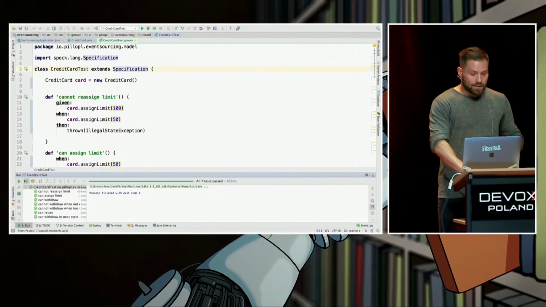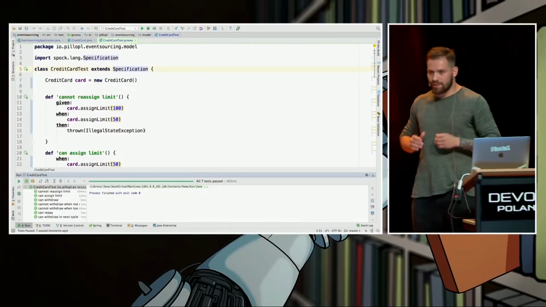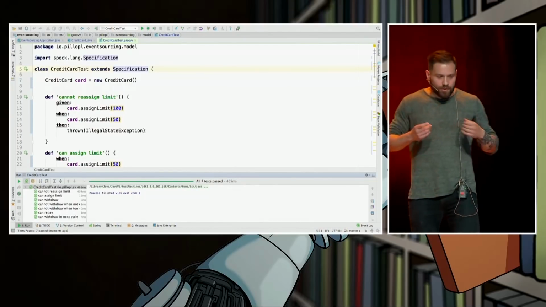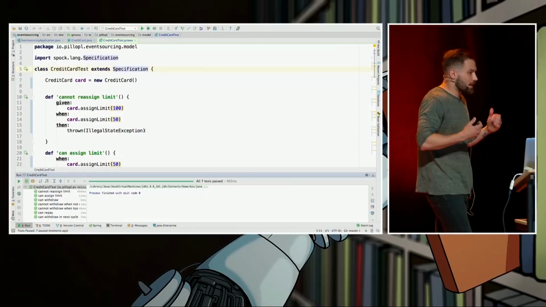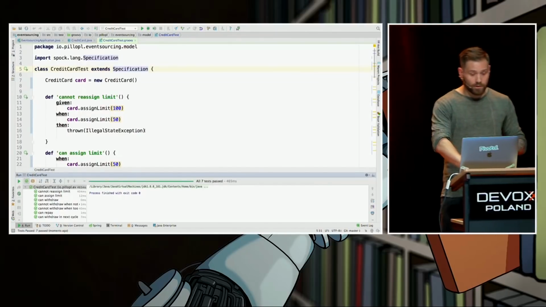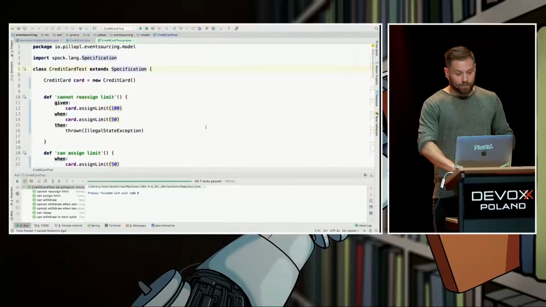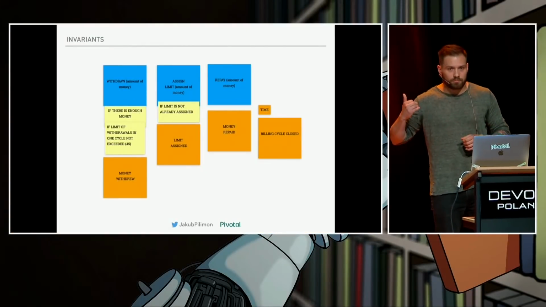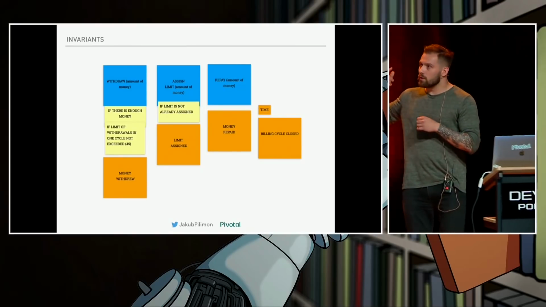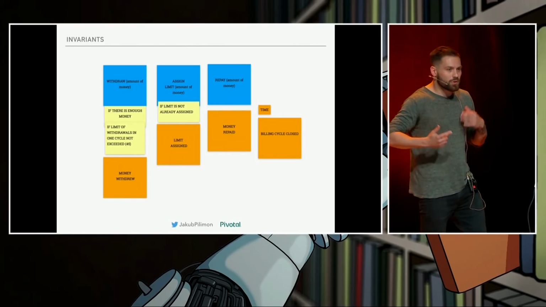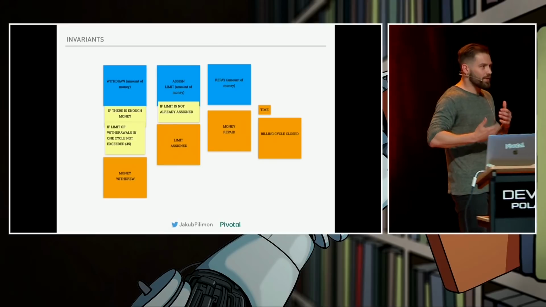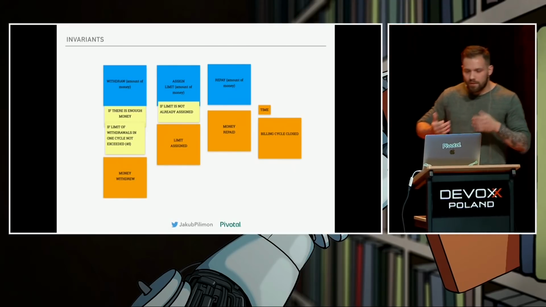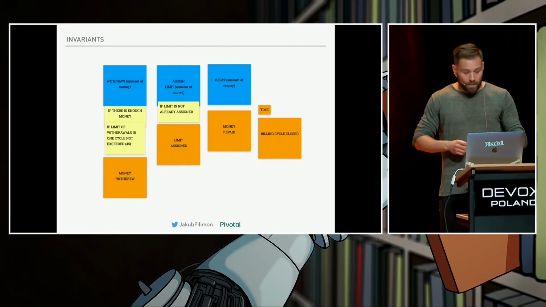Okay, so now would be a time to think how to persist that model. So how to persist that model in our, let's say, database. First of all, let's notice one fact. We have the blue nodes in the code. We have the yellow nodes in the code, but there is no notion of orange nodes, the domain events, in our code. So let's fix that in the first place.